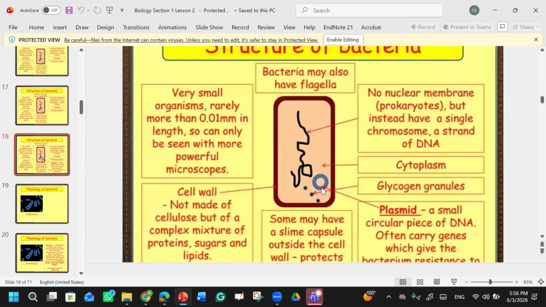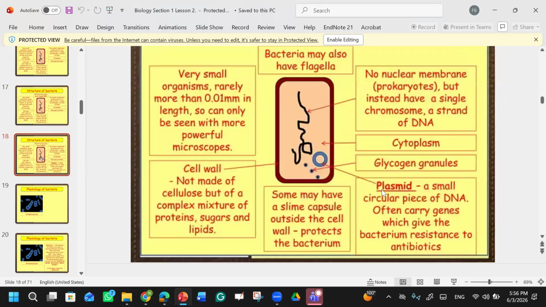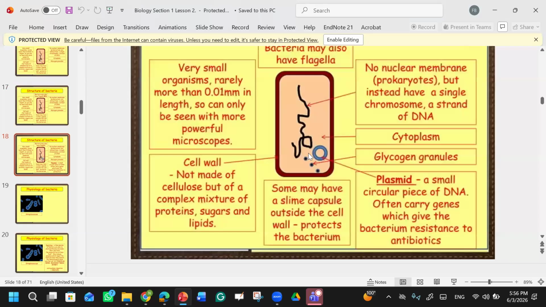Then there is this plasmid. Over here you see this is plasmid. This plasmid is a small circular piece of DNA. So what is this black color? Why are we not saying it a DNA? This one. That's also a DNA. Okay, this black color is also a DNA, but this is a strand of DNA, a single strand of DNA. But if you see this plasmid,